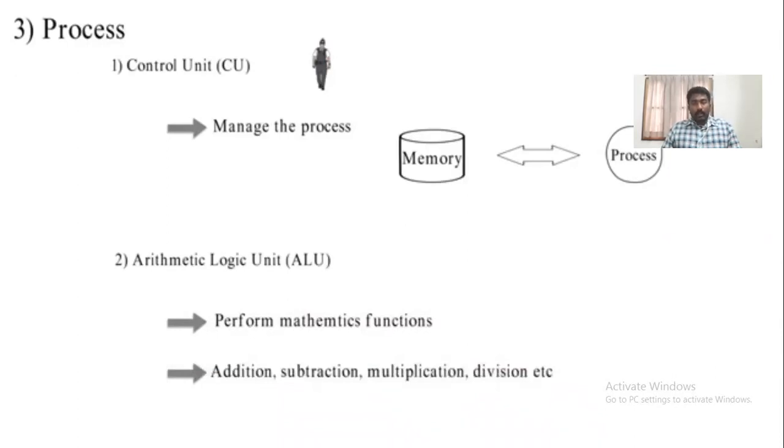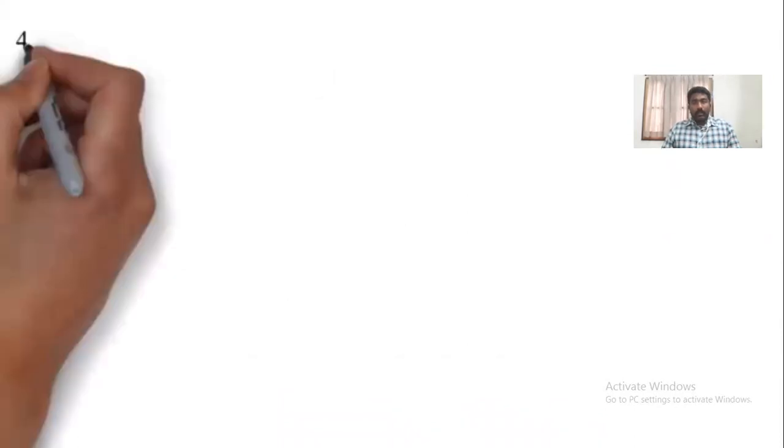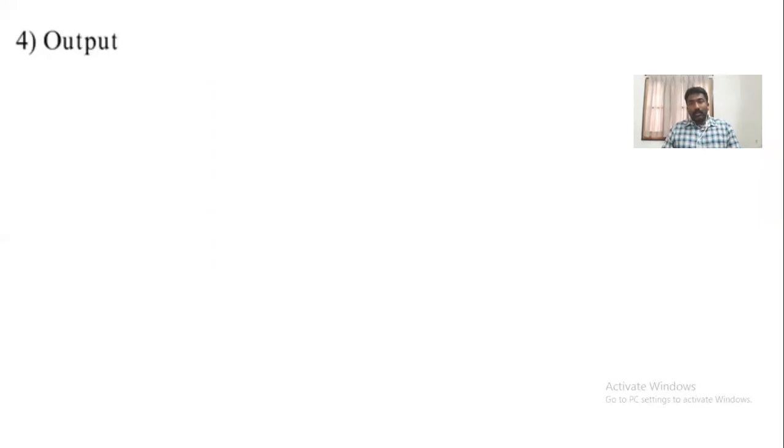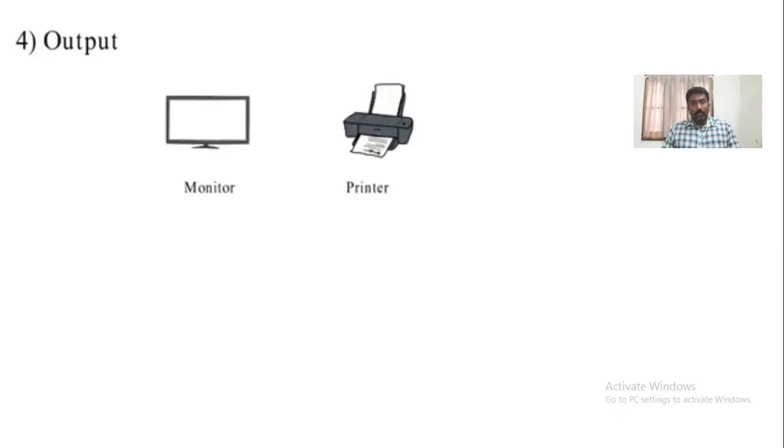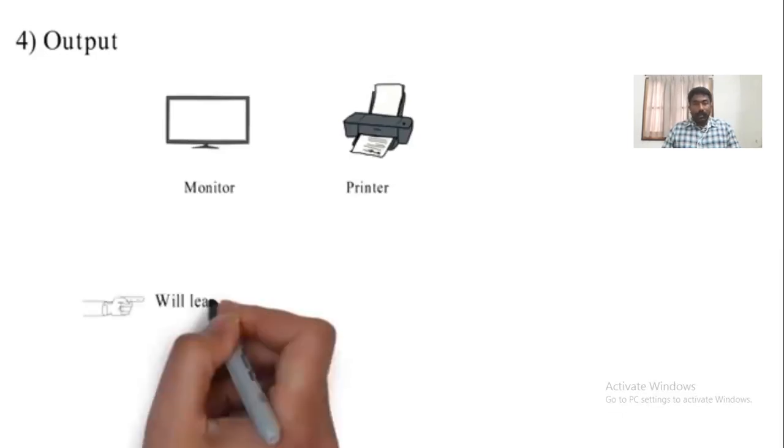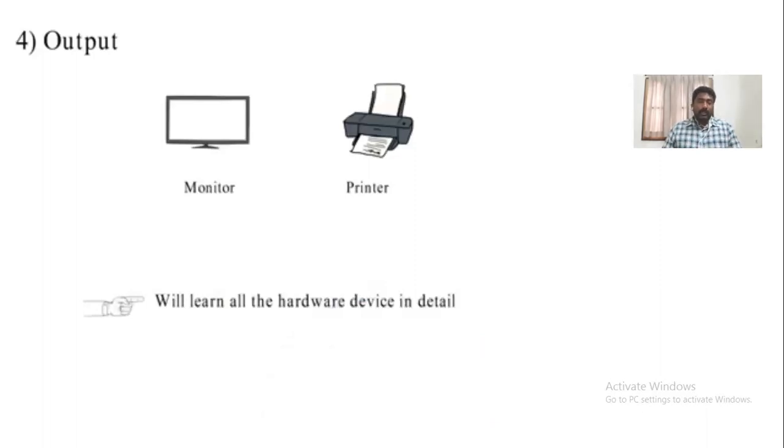Now coming to the other component, which is called the output component. Already we know what output components are, which are used to display the outputs generated from the processor, that is, from the processor to memory and memory to the outputs. So these we can also call hardware components. We'll discuss the hardware later.